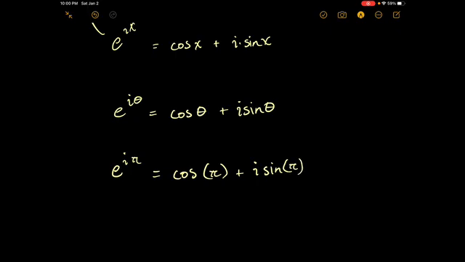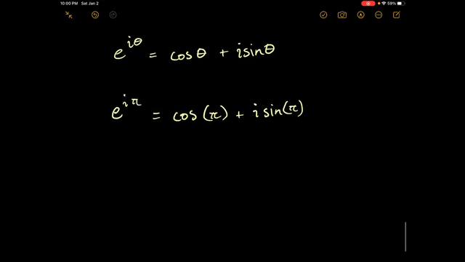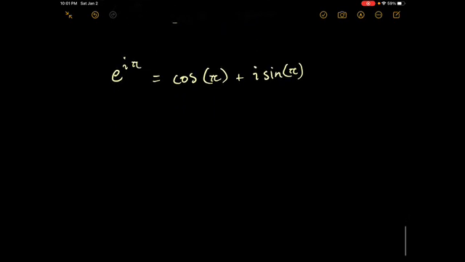This just comes down to recognizing your unit circle. Sine of pi is equal to 0. i times 0 just becomes 0. Cosine of pi is equal to negative 1. And what we get is e to the power of i pi is equal to negative 1.